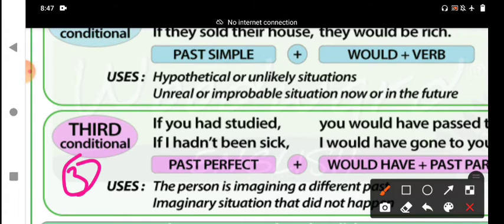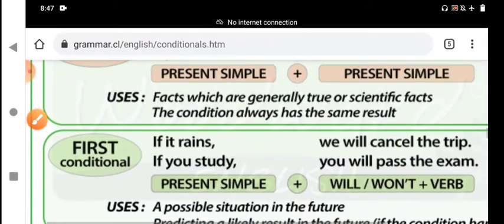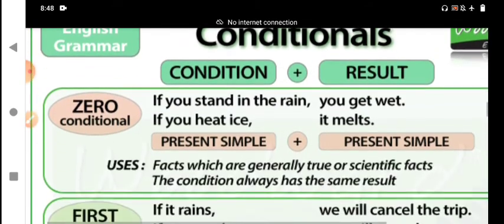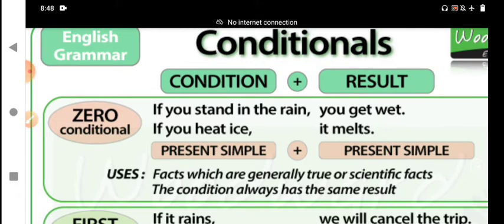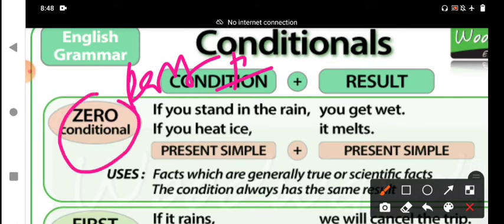That means four types in the if clause, my dear students. First we will discuss part 1 in today's session, in the if conditional clause. The first one is the zero condition.